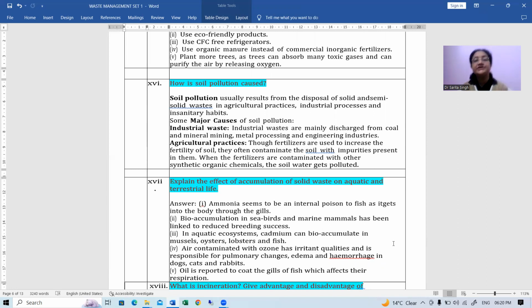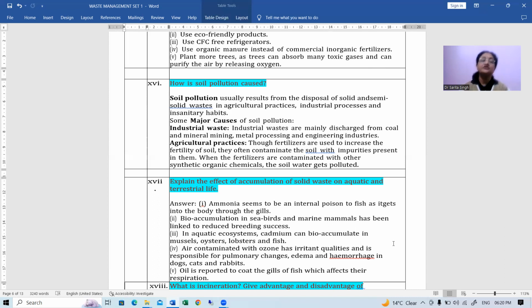Then next is plant more trees, as trees can absorb many toxic gases and can purify the air by releasing oxygen. Then we can have compost pits, which we can prepare in our surrounding areas, and we can guide other people also to use that pit to convert the biodegradable waste into manure or compost, which can again be used by all the people for their kitchen gardens. Okay, so these are a few things we can suggest in that case.